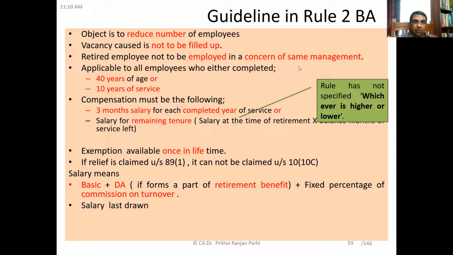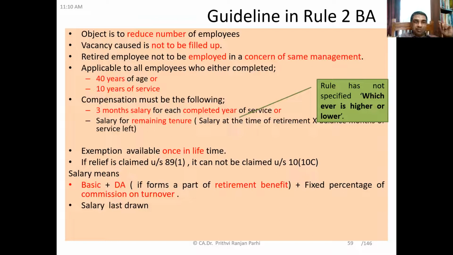And this scheme should be available to all employees who have completed 40 years of age or 10 years of service. Then the compensation must be the following: 3 months salary for each completed year of service, or salary for the remaining tenure. How is the remaining tenure to be calculated? Salary at the time of retirement into the number of months of service left. On that basis, you have to calculate.